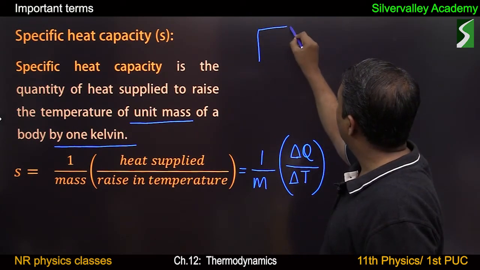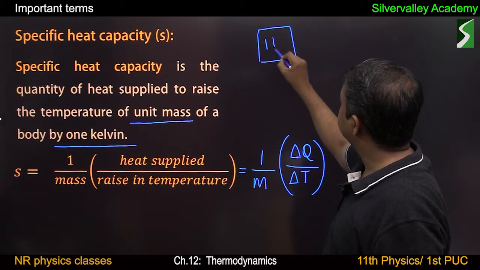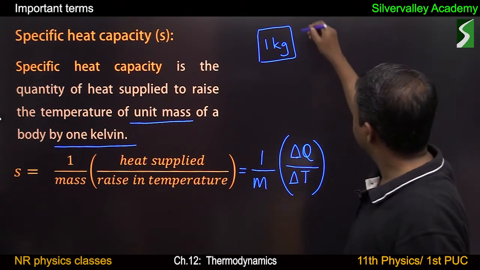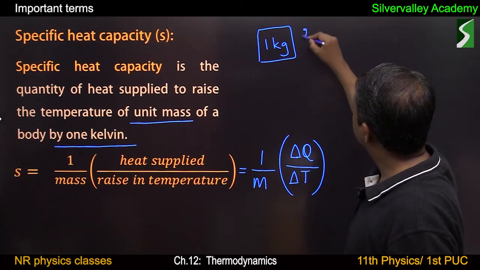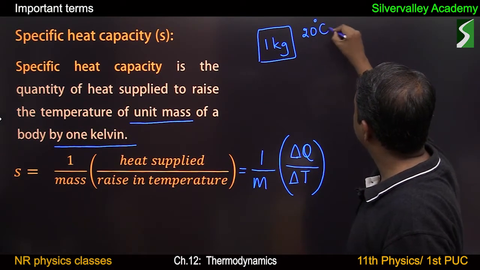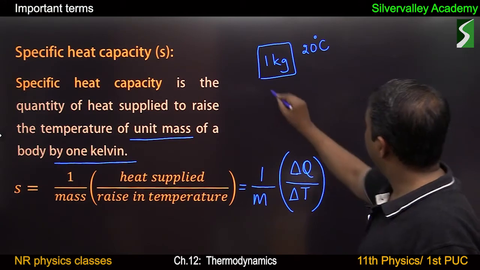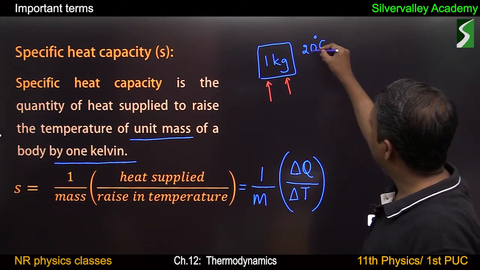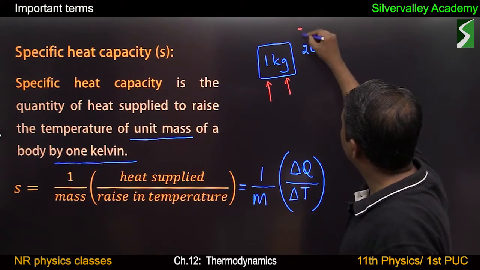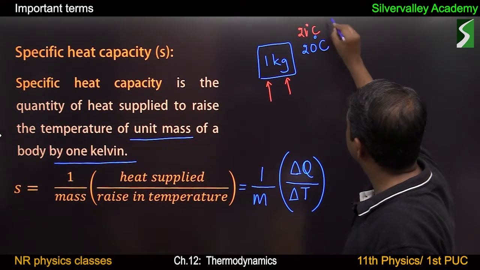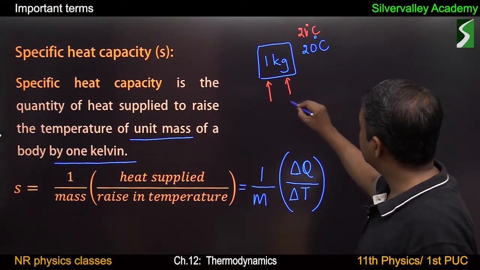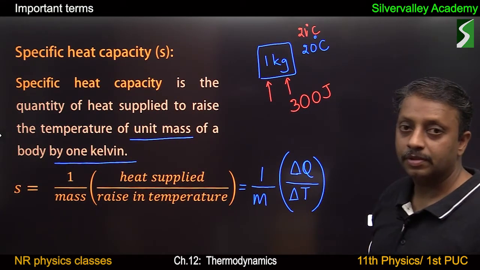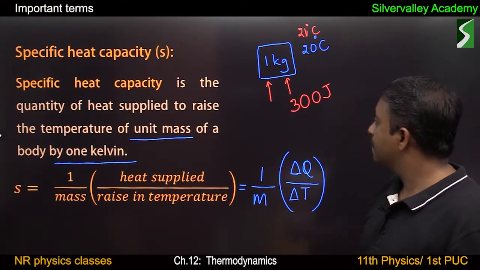Consider a metal of mass 1 kg. This 1 kg is at 20 degrees Celsius. By heating this 1 kg metal, its temperature is increased to 21 degrees Celsius. For that, say 300 joule of energy is required. Let me repeat.